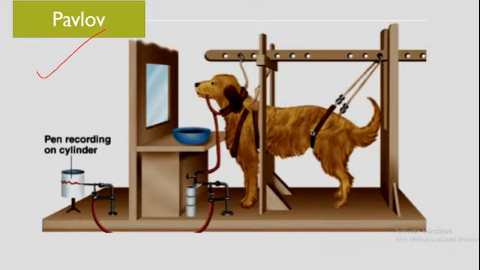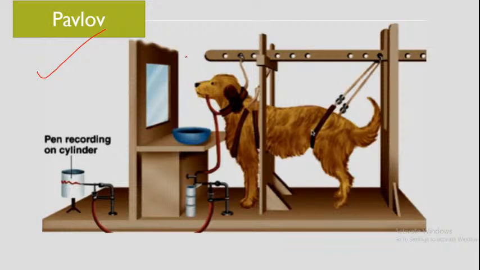Classical conditioning is a repeat of physiological or emotional behavior, or response, because of some outside thing happening, right? We will see in a while what he did and how he did it. Pavlov is best known for his work with the salivating dog, right?